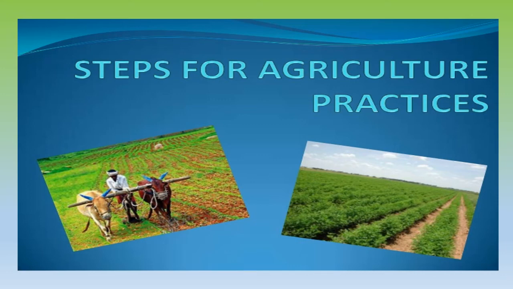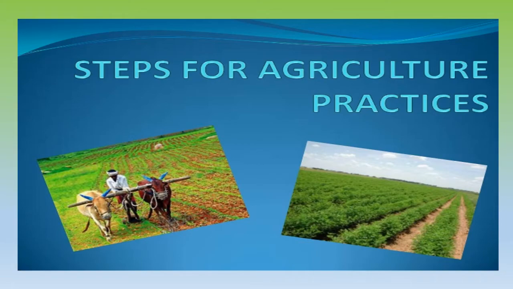Students, today we are going to do steps in agriculture practices and different types of agriculture that we have in India. So India, we know, is a predominantly agriculture country. The major occupation for a large number of the population remains agriculture, and we have already discussed in the previous videos that when we are cultivating land, that process is called agriculture, and growing of crops on a larger scale is called agriculture.